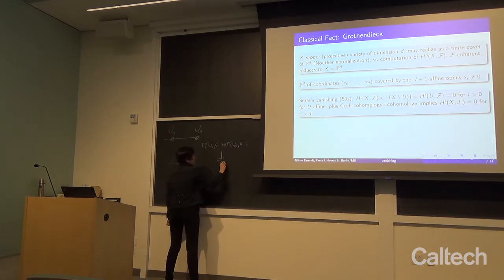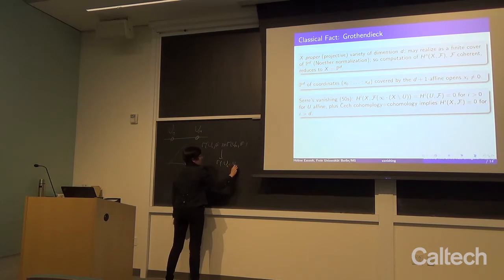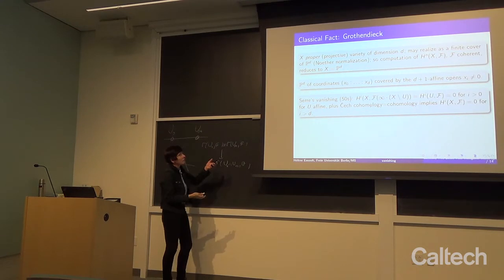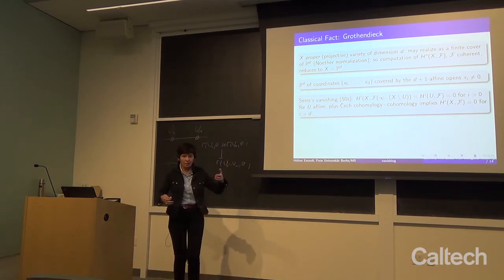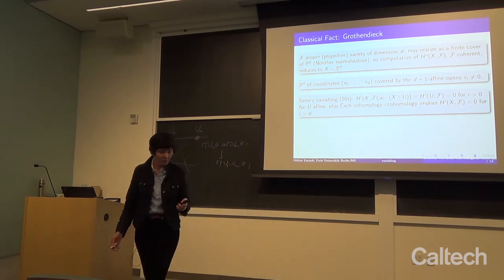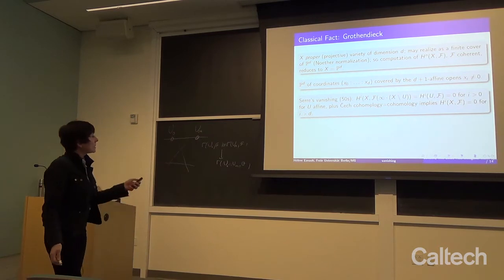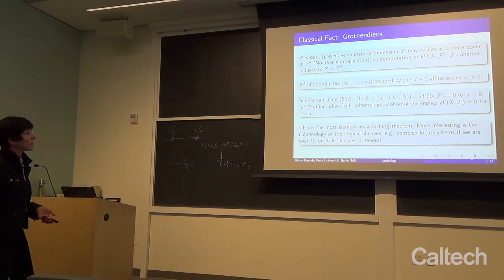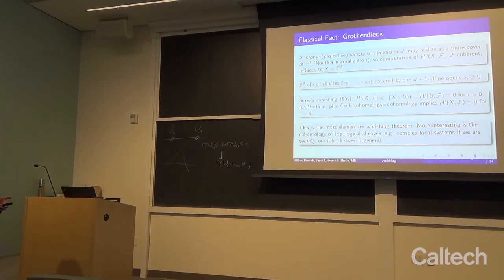Mapping to the sections on the intersection. And this complex has length 2, and consequently we don't have any cohomology starting with 2. So this is really the most elementary vanishing theorem. More interesting is the cohomology of topological sheaves, for many reasons.